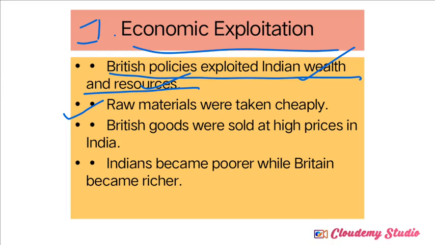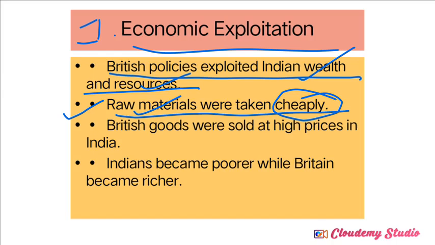Some examples I mention here. For example, raw materials were taken cheaply. Indians were always supplying raw material to the British industries, right? British officers and British industries purchased that raw material at a very low cost. They were not giving a sufficient amount for purchasing the raw material from Indians. So that's also one kind of loss to the Indians at that time.